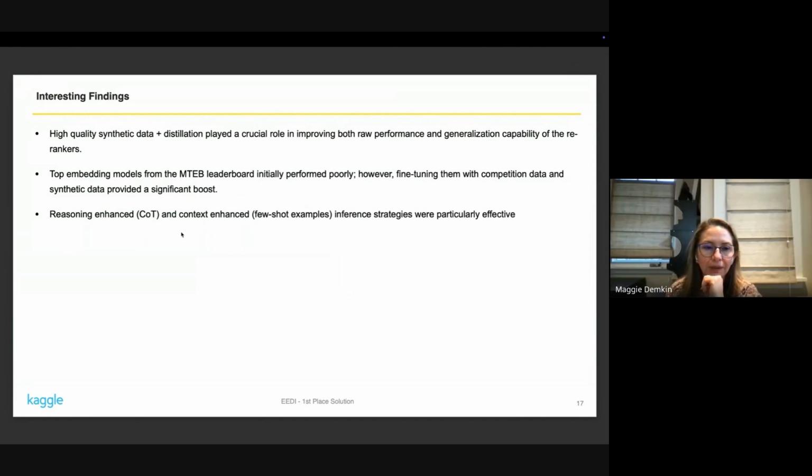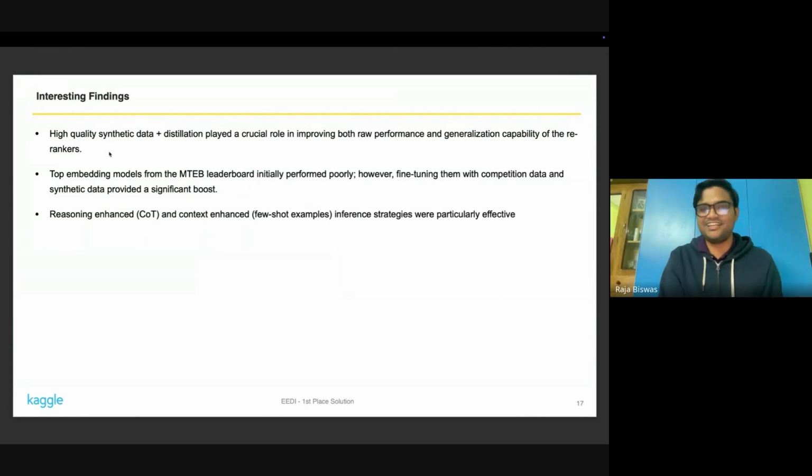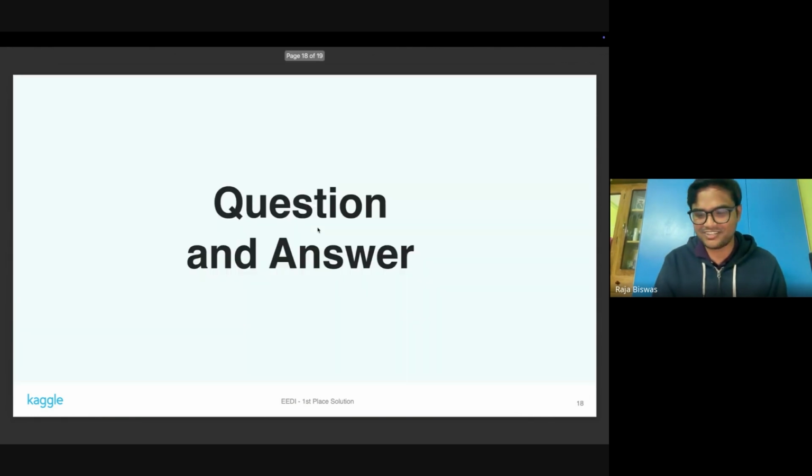So the interesting findings are: synthetic data is useful, but it needed quite a bit of study and experimentation to get it right. The top embedding models from the MTEB leaderboard didn't perform well without fine-tuning, so I thought it means the generalized embedding models are not doing so well. Then finally, the reasoning and context enhancement was very effective. That's all. Sorry about the time.